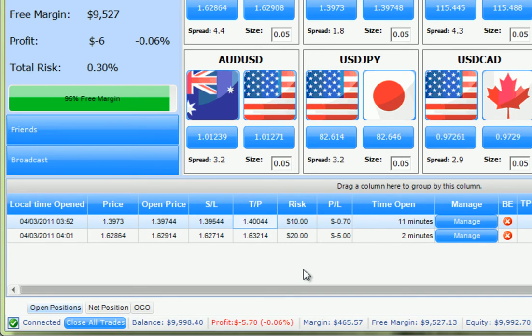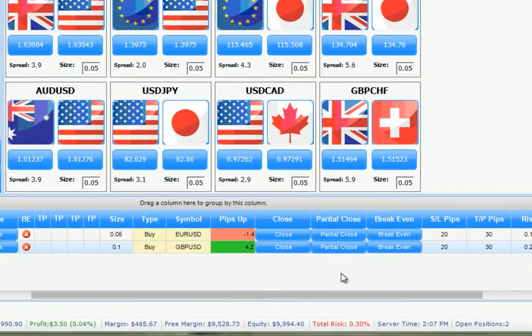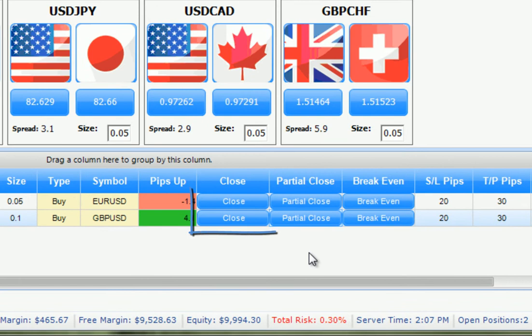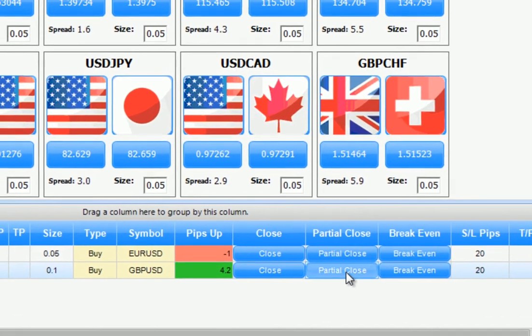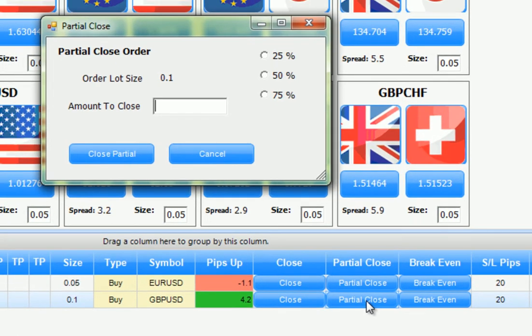To close a trade, either an open trade or a pending order, simply click on the Close button. If we wish to only close a portion of an open trade, click on Partial Close. A pop-up window appears and gives us a few options. We can either select to close 25%, 50%, or 75% of the trade by using the radio buttons, or we can enter a specified amount in lots of how much of our trade we wish to close.